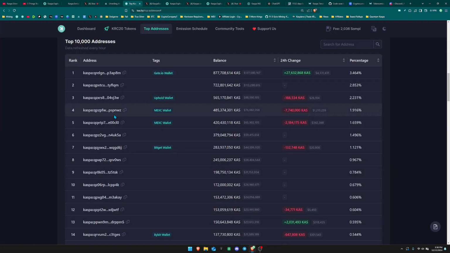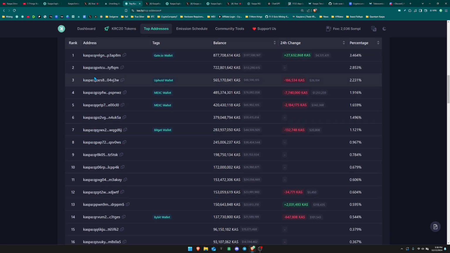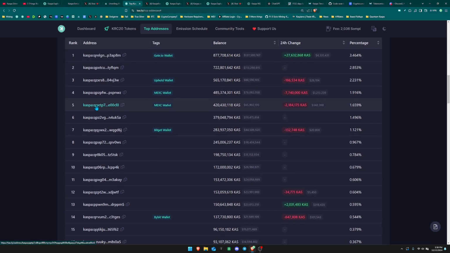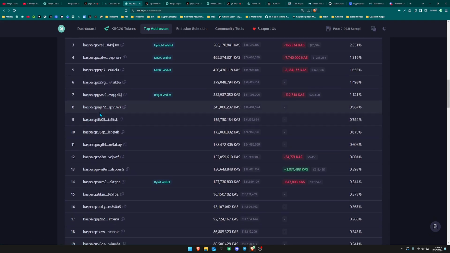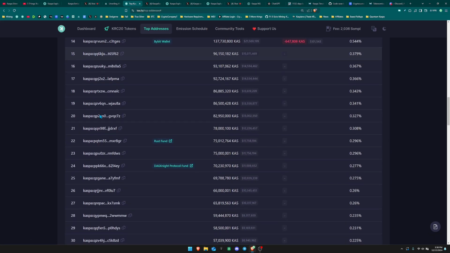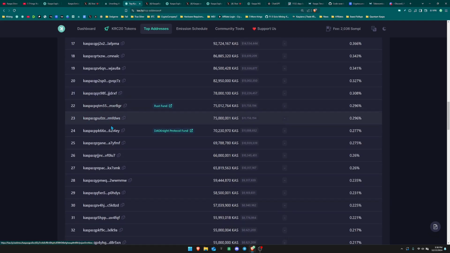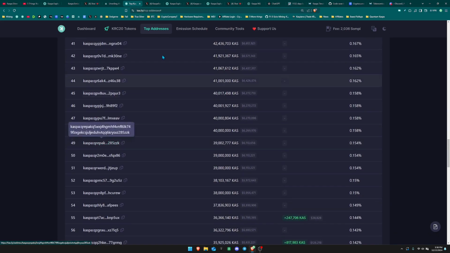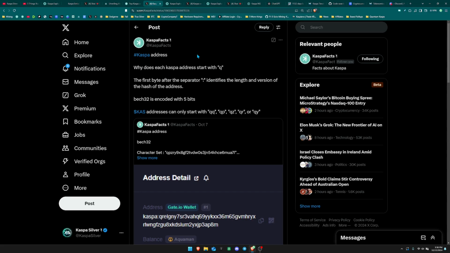The next thing we're going to talk about is answering the question why almost every single address starts with the letter Q. I don't know if you noticed this, but when someone pointed this out to me, I was like, man, I have not noticed the fact that every single Kaspa address starts with the letter Q. But there are some addresses that start with the letter P, like right here. There's a P there, there's a P there, but the majority of all other addresses start with Q. And this was pointed out by Kaspa Facts.